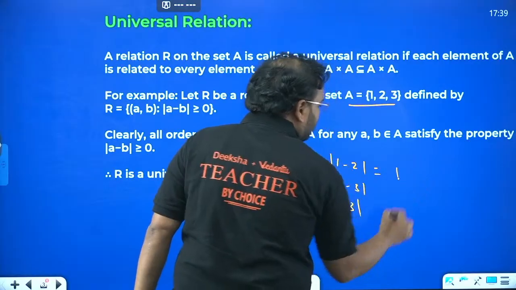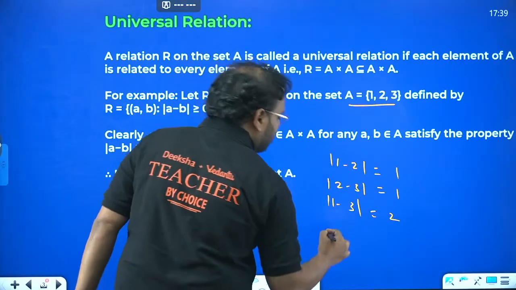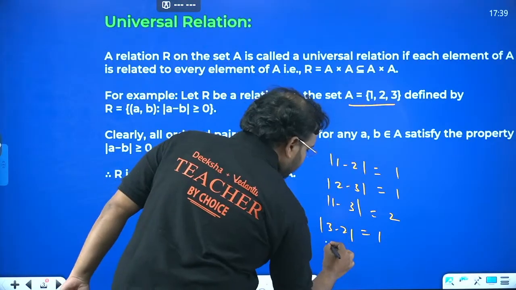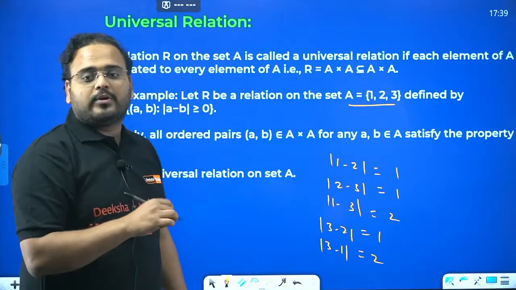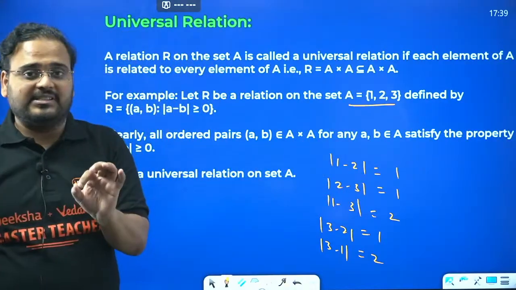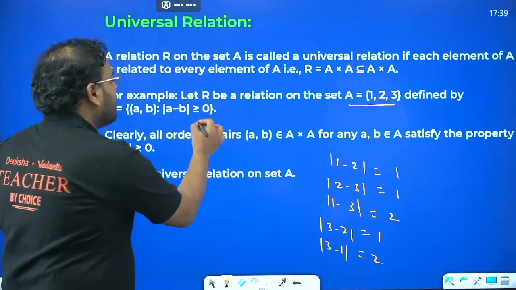What is this, sir? 1. 2 minus 3 is again 1. 1 minus 3 is what? 2. Taking the other way around, 3 minus 2 is 1, 3 minus 1 is 2. So in whatever way you take two elements and find their absolute difference, you'll get a value which is always more than 0.